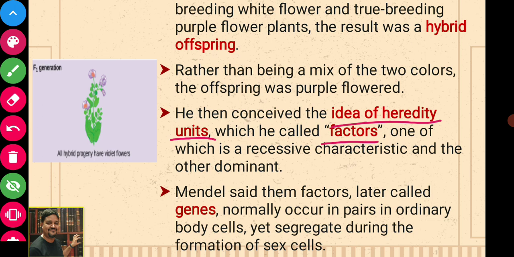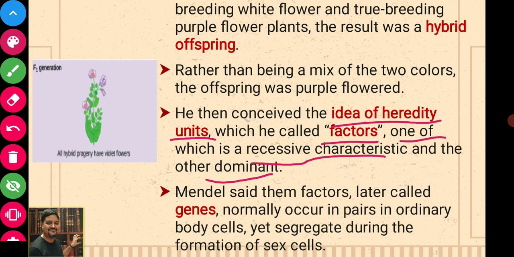He further went on to say that one of which is a recessive characteristic and the other is dominant. So based on the observation of F1, he conceived the idea of hereditary units, and he said that some of the traits are dominant and others are recessive.